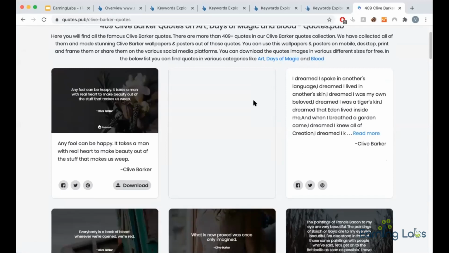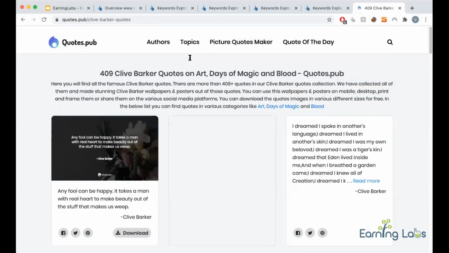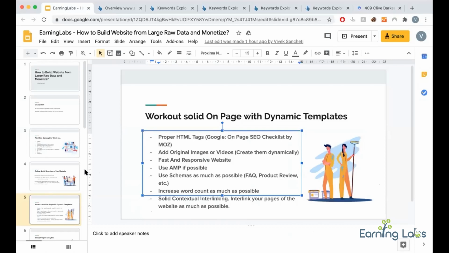The more interlinks you have, Google will crawl more and more. So more pages will get indexed, and the more pages you get indexed with good content, the more traffic you will get. That's the basic logic when you build such a site. This was about on-page. Many other things can be done, but these are the basic things. Now I'm not covering use of h1 and h2, those are all common sense, plus keyword density.